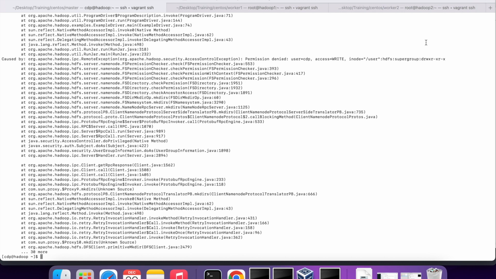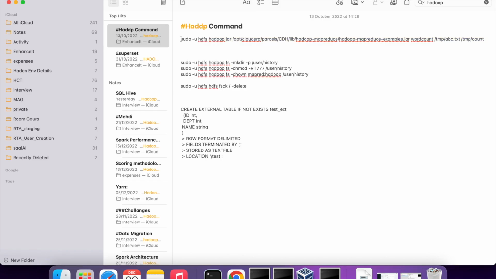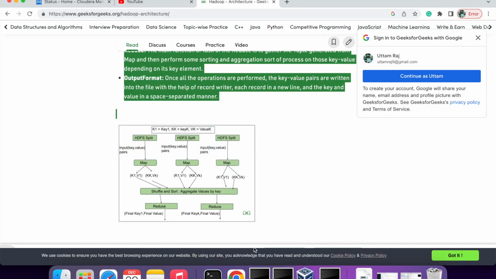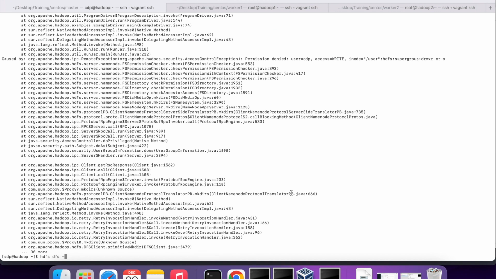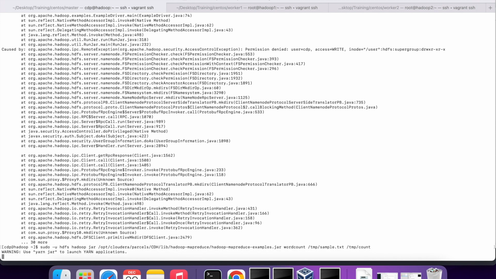You don't have permission, CDP user doesn't have permission, or you can run with this user directly. So you can just put sudo -u hdfs, then it won't be a problem. The same command you run with hdfs user, because we have not added that CDP user into the group.